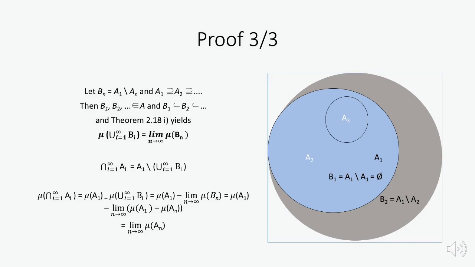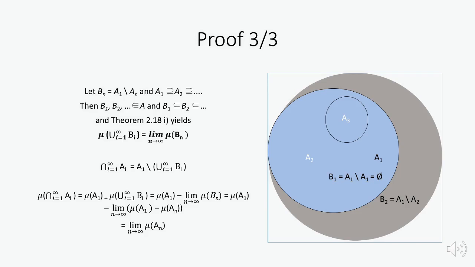Now we show that the image of the countable intersection of sets A equals the image of A1 minus the image of the countable union of B. We can calculate the difference because of the subtractivity of a measure space. We get that the image of A1 minus the limit of the images of B, which we can conclude from the countable union of B because we proved this before in part 1.